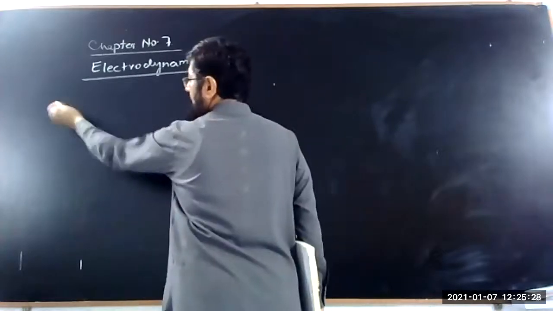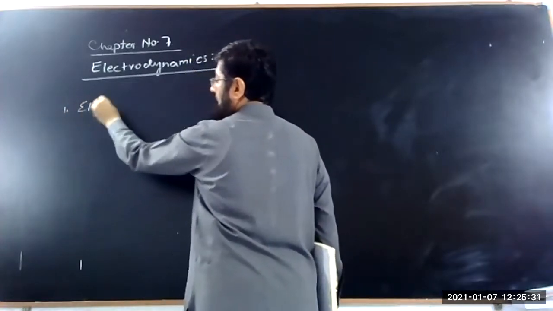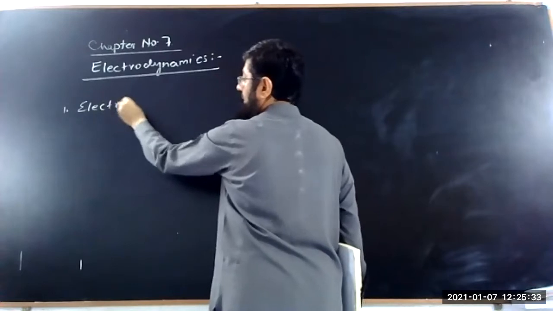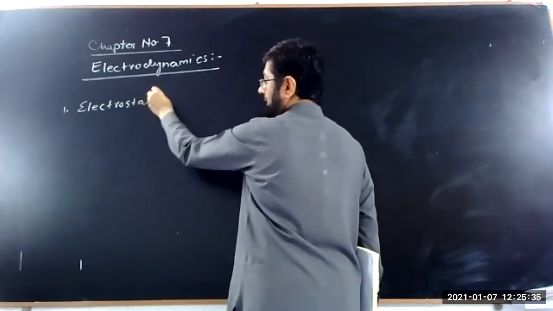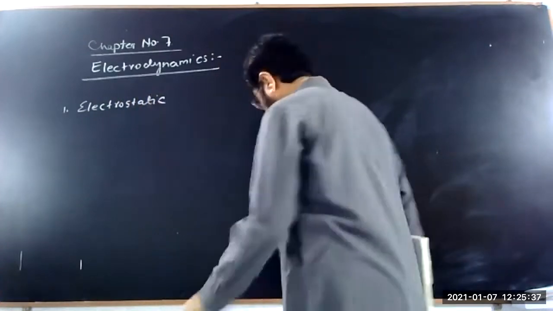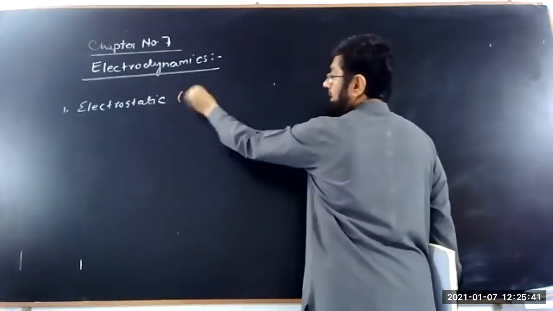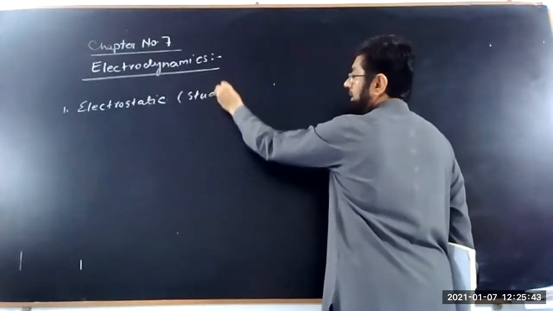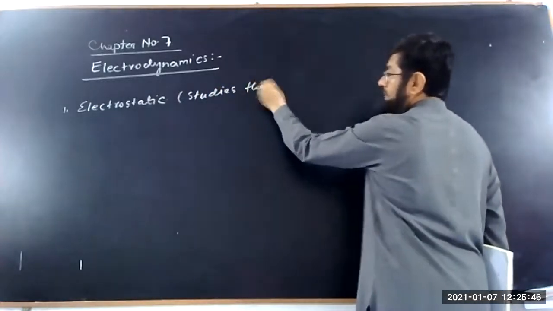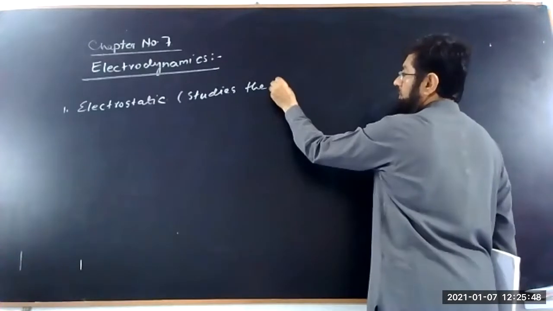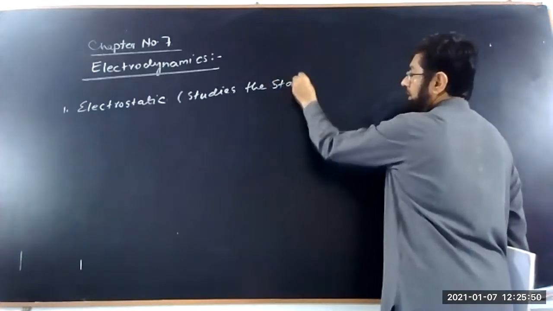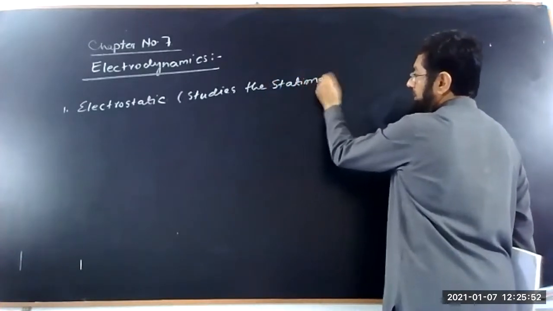Number one, we have studied electrostatics. In electrostatics, we study stationary charges.